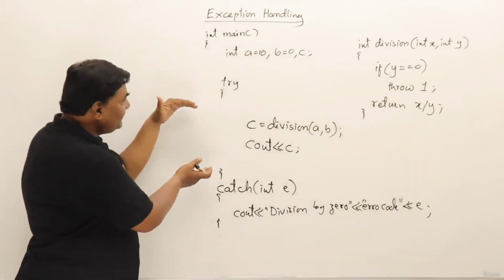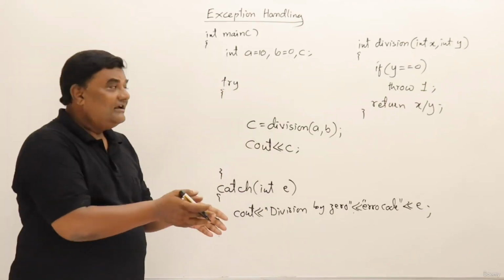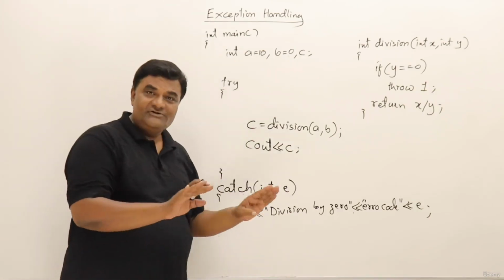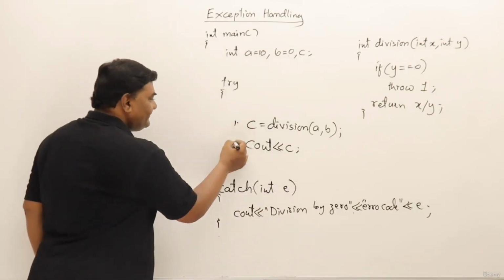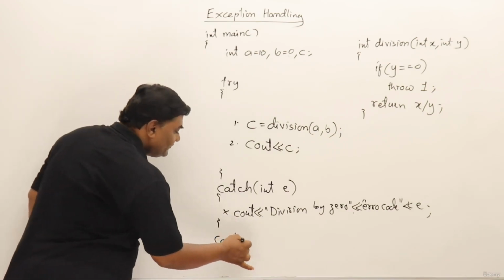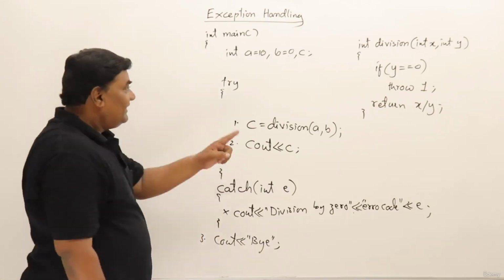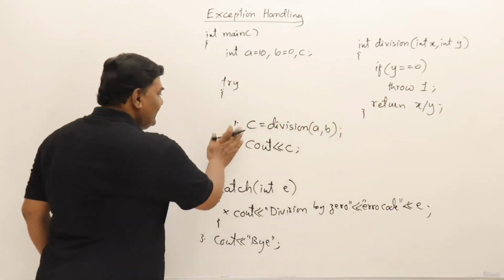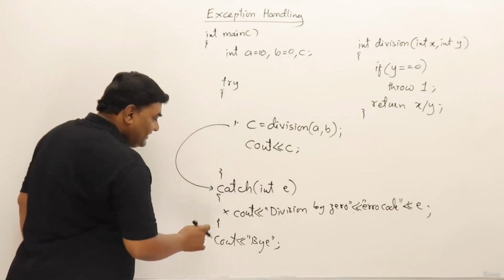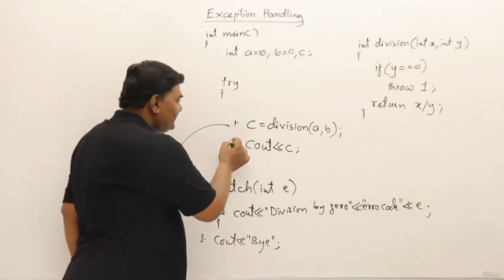Then you see the calling function. Who is calling division? Main is calling division. It's ready to try. If there is any exception thrown from there, it will catch. If there is no exception, then these two lines will execute successfully. No need of this one. And at last, cout by is there definitely. That will execute. So these three lines will execute. If it is throwing an exception, then the exception comes into this line, then directly it goes to the catch block and it will execute the second line and third line. So this line will not be executed.